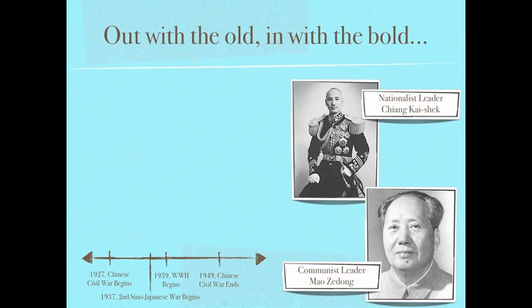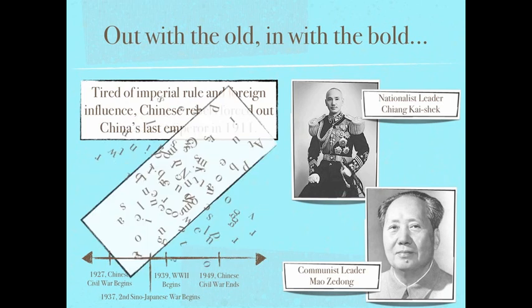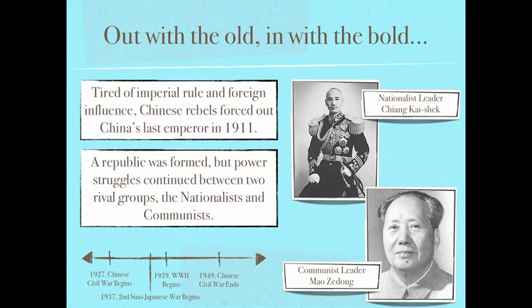Out with the old and in with the bold. Tired of imperial rule and foreign influence, Chinese rebels forced out China's last emperor in 1911. A republic was formed, but power struggles continued between two rival groups, the nationalists and the communists.